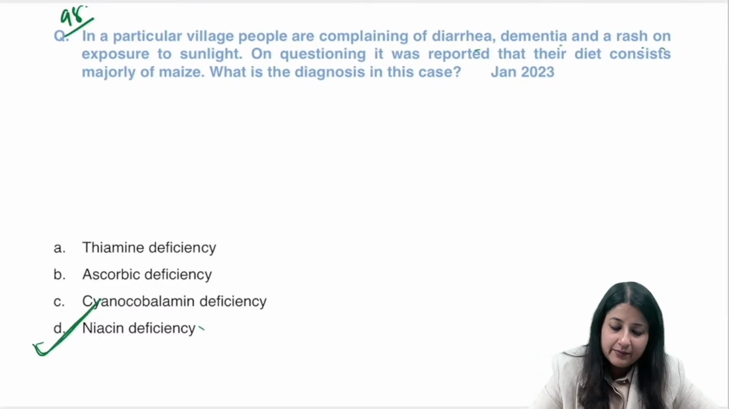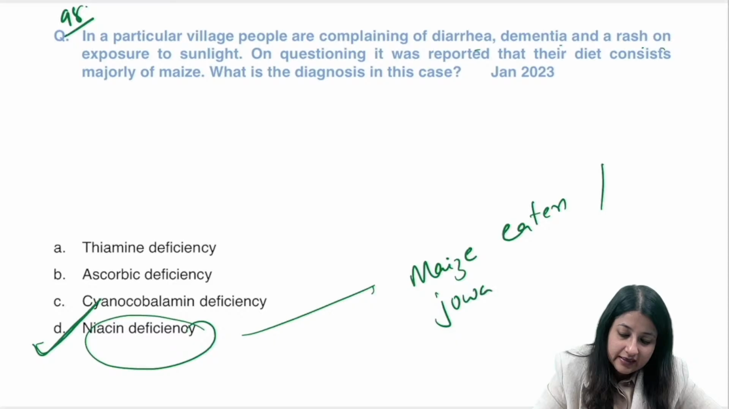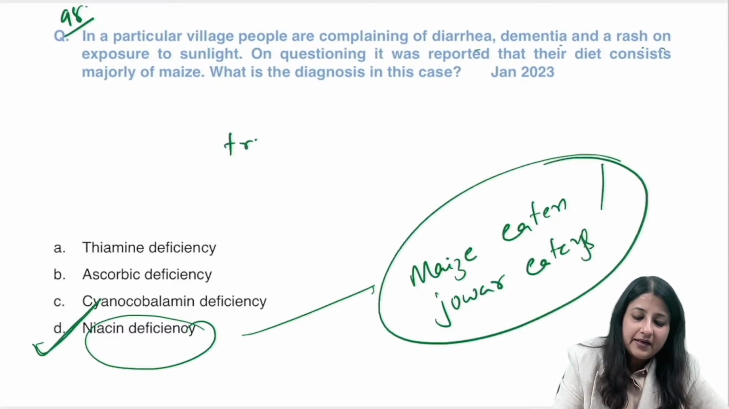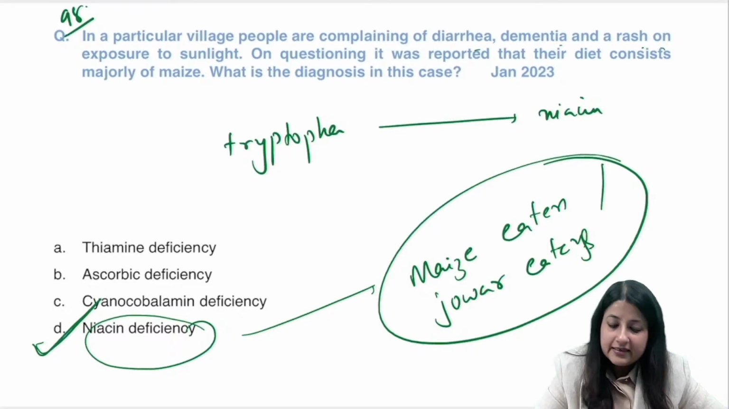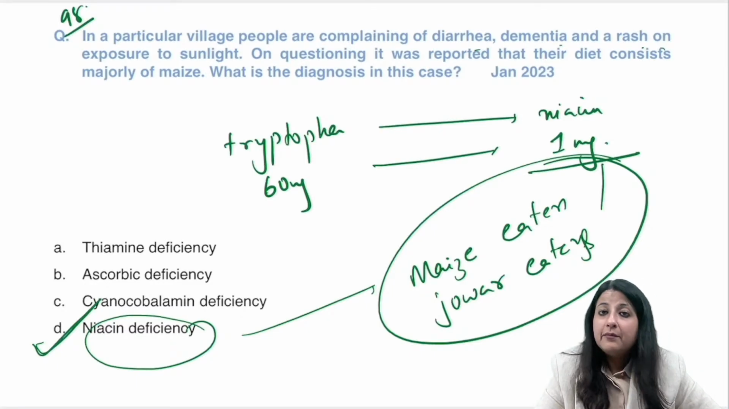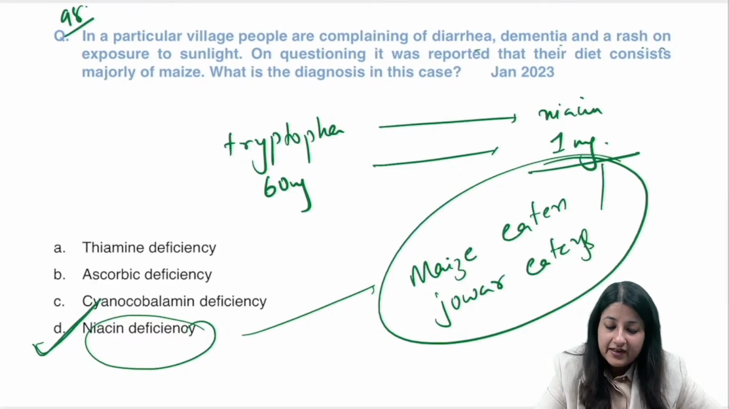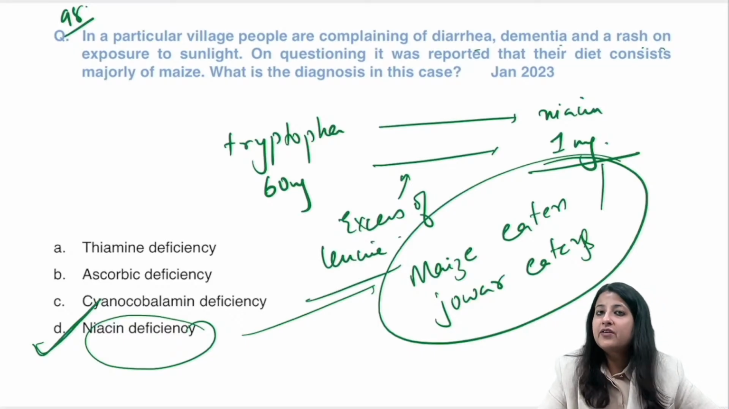And another point over here guys, you see it among which eaters? You see it among maize eaters. Okay, maize eaters. Also you see it among jowar eaters. Now you all know the limiting amino acid is tryptophan, but then tryptophan gets converted into niacin. 60 mg tryptophan gives 1 mg niacin. ये भी पता होना चाहिए। But in maize eaters, is it tryptophan deficiency? No, it is excess of leucine. This prevents the conversion of tryptophan into niacin.